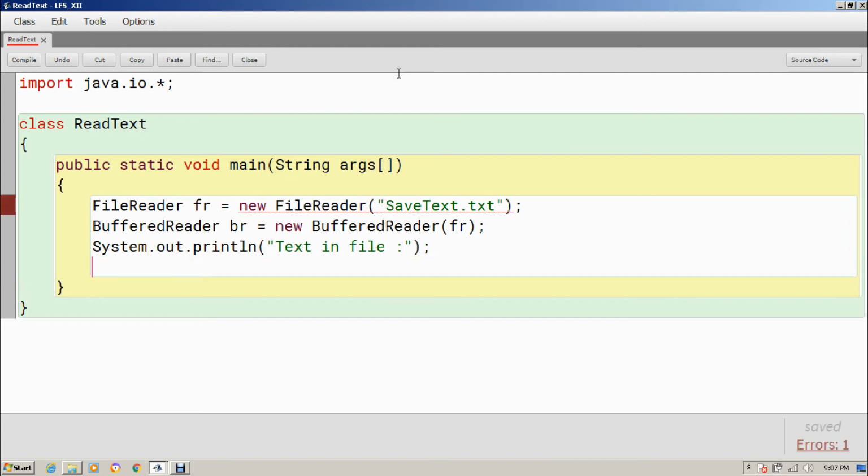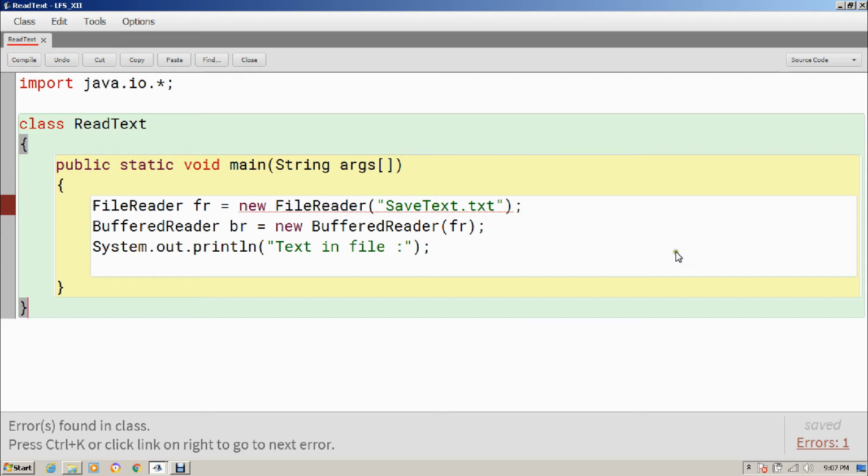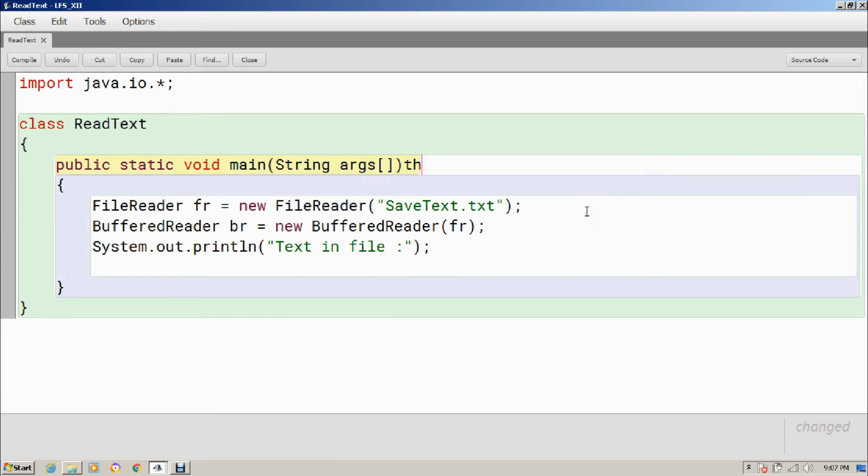Fine. And now this file reader constructor is showing an unreported exception. This is because of FileNotFoundException. I told you about it, so I have to handle it. I haven't seen the exception, so just throw this exception, and if you want to check, just remove this one more time and you will get the error, and see carefully what the error is showing. It's FileNotFoundException, so you can use FileNotFoundException, or simply Exception if it is too lengthy to type.